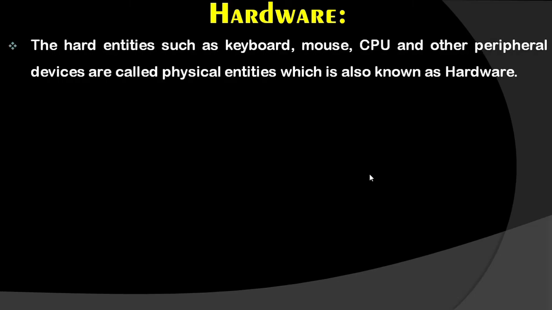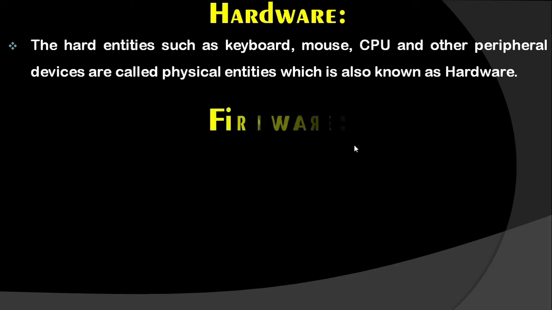So if you want to define, then the hard entities such as keyboard, mouse, CPU and other peripheral devices are called physical entities, which is known as hardware. Physical entities means that physically you can touch. And that's why in easy way I have said that a device which we can see and we can touch as well as we can operate. So when all three combine, a device which will form, that is called hardware, right?